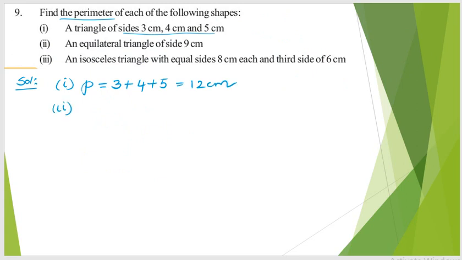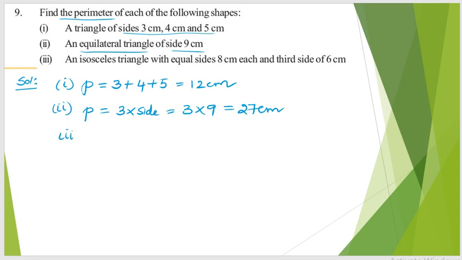Next, moving on to question number 2. An equilateral triangle with side 9 centimeters. The perimeter of an equilateral triangle is 3 into side, which gives me 3 into 9. 3 nines are 27 centimeters.